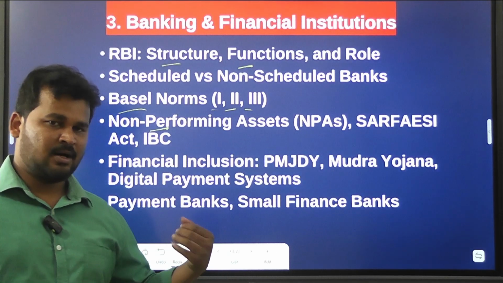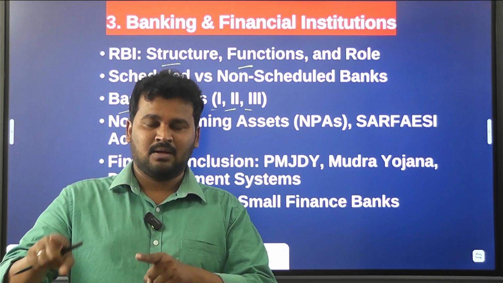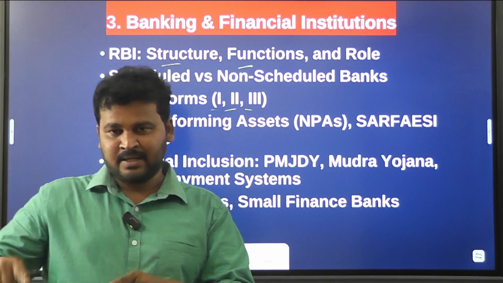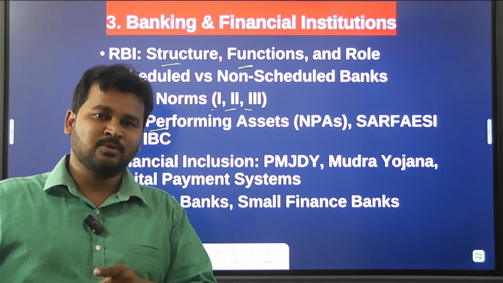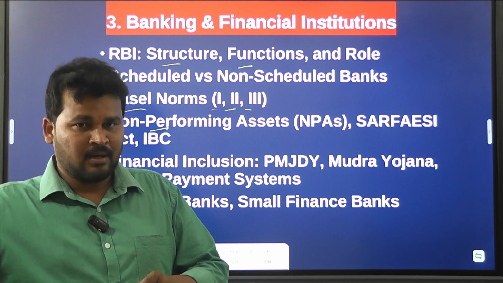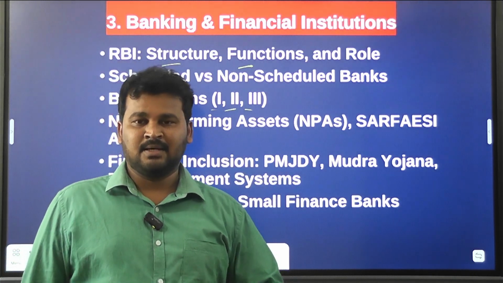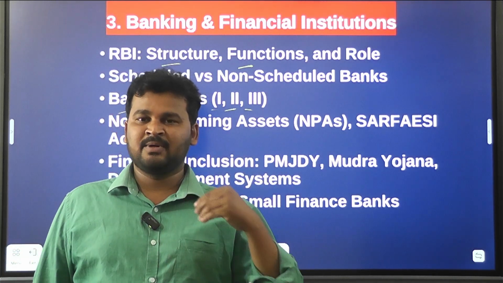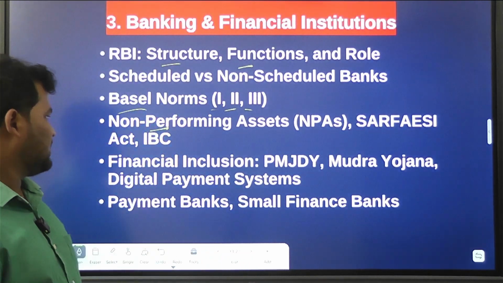In other words, if any person, say X, takes a loan from a bank and is unable to pay the EMI for 90 days, then that loan can be treated as a non-performing asset. That is the meaning of NPA.